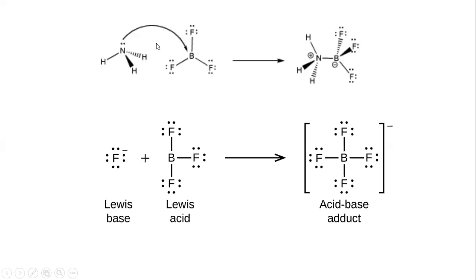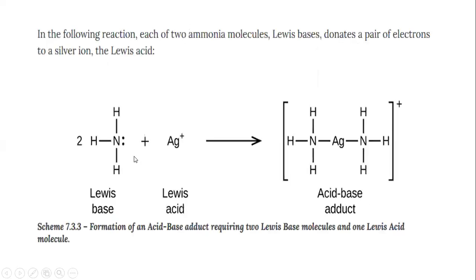In the case of ammonia, it donates the electron pair, so it is the base. The fluoride ion is also a Lewis base, and boron trifluoride is the Lewis acid, the electron pair acceptor. In the following reaction, each of the two ammonia molecules, the Lewis base, donates a pair of electrons to the silver ion, the Lewis acid.